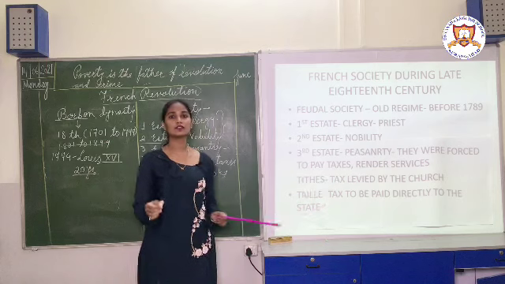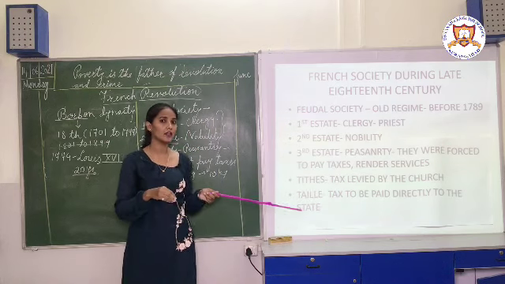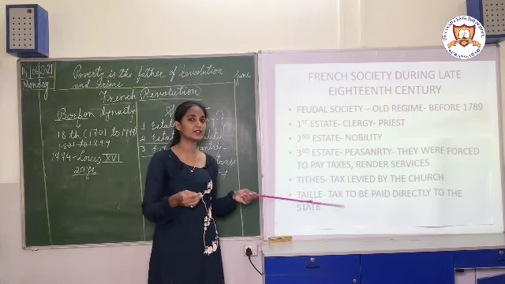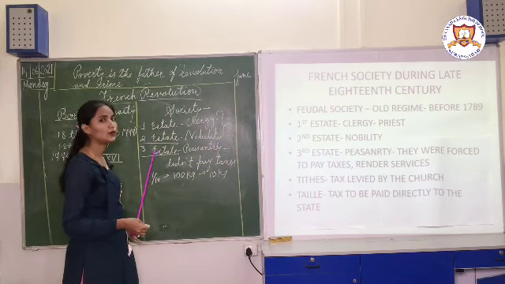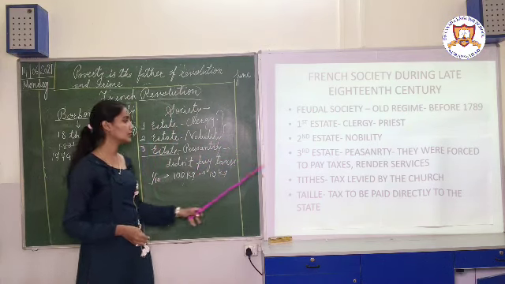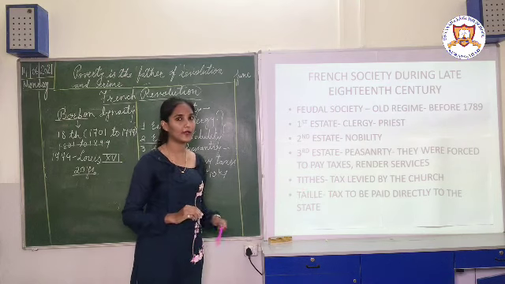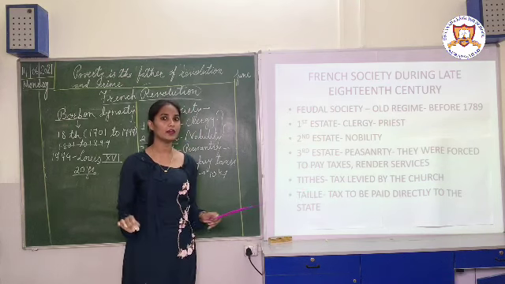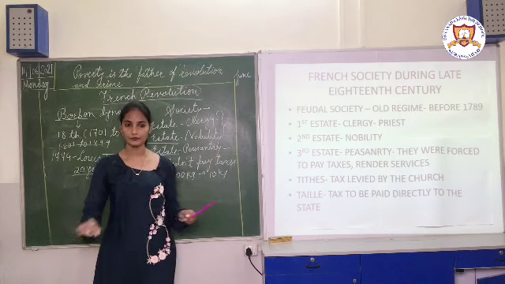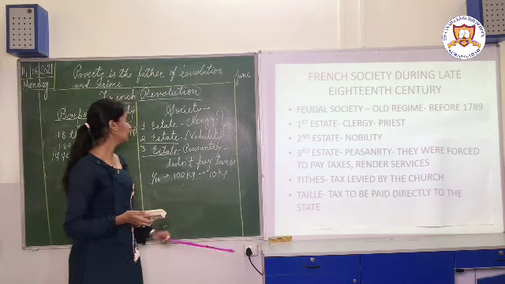And taille was a tax which was directly imposed by the government, the tax which the people of the third estate had to give to the government. Okay, so these were the tithe and taille, the taxes the people of the third estate had to pay. I hope till here it is understood. Okay, let's move further.